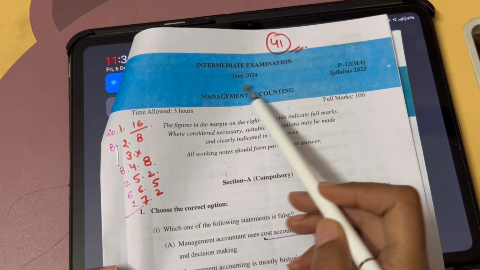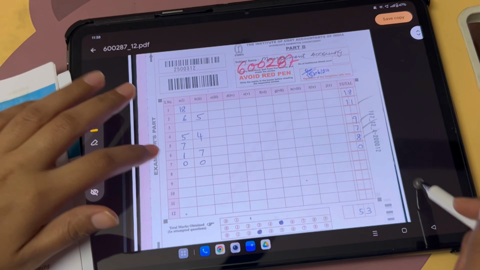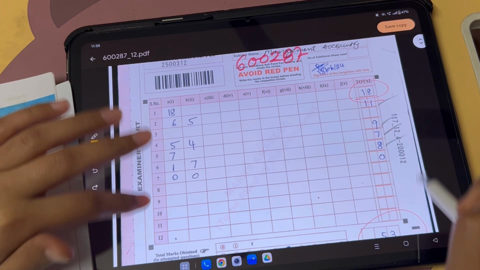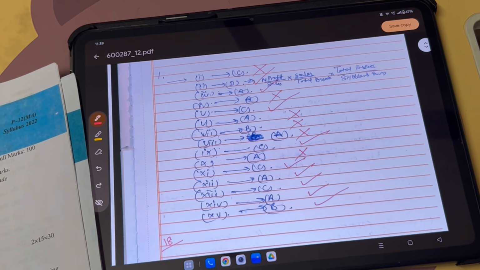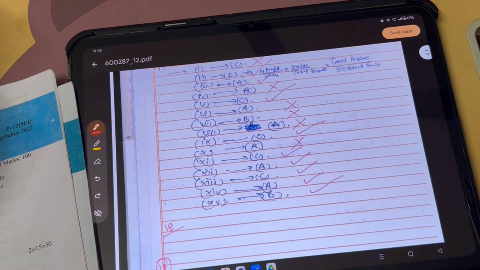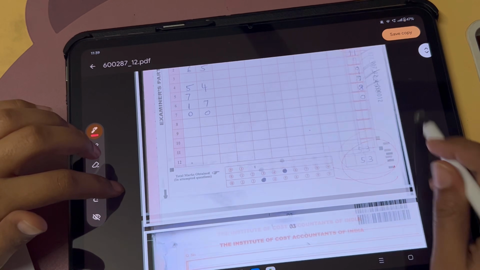Accounting of June 2024. In this paper I have scored 53 marks, and in MCQs I scored 18 marks. I'll try to speak in English. Please avoid my mistakes in the paper as well as in my vocabulary. Okay, so let's start with my answer sheet.